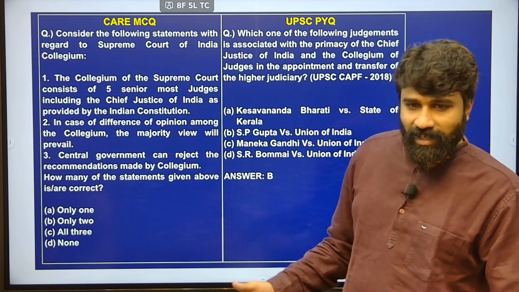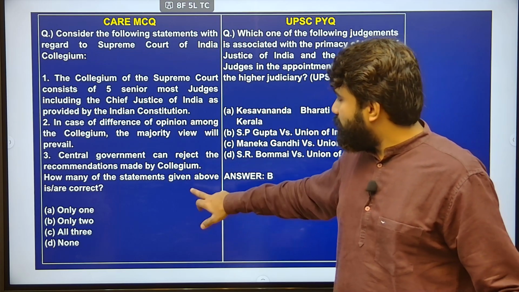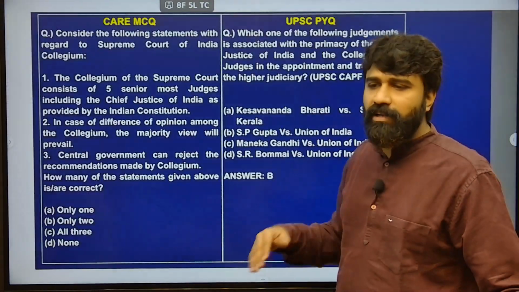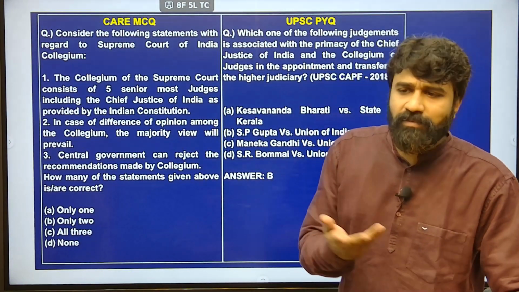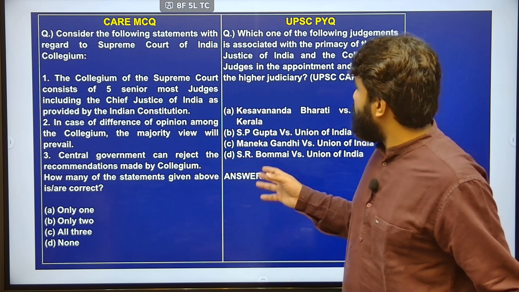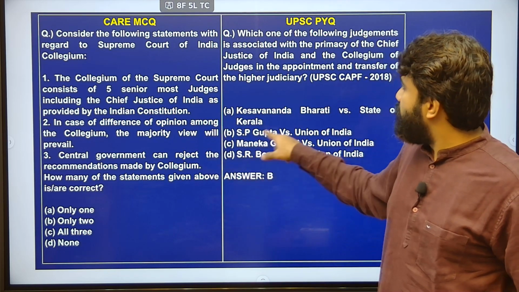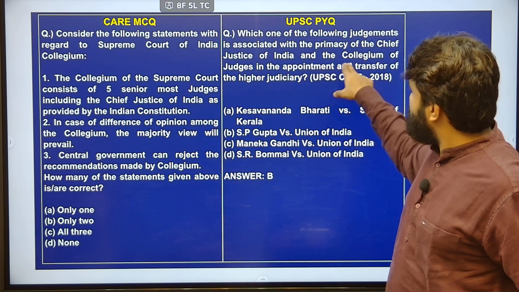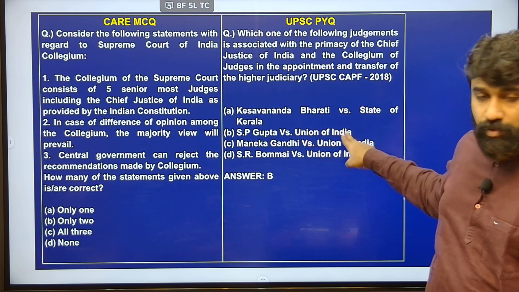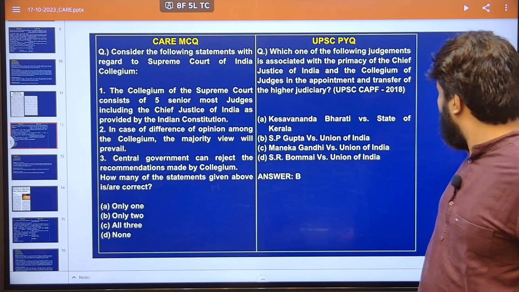Out of the proposals, only 5 are accepted by the central government. This itself is an indication that it is a kind of rejection. So next, this is the actual disputed thing. Next, coming to which one of the following judgments is associated with the primacy of the Chief Justice and collegiate judges in appointment, that is related to S.P. Gupta versus Union of India.